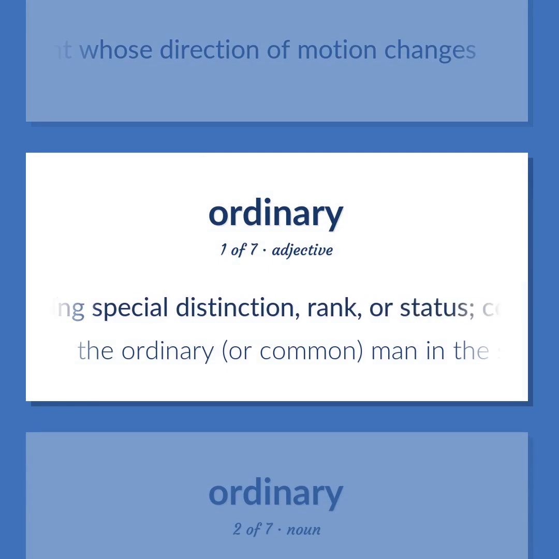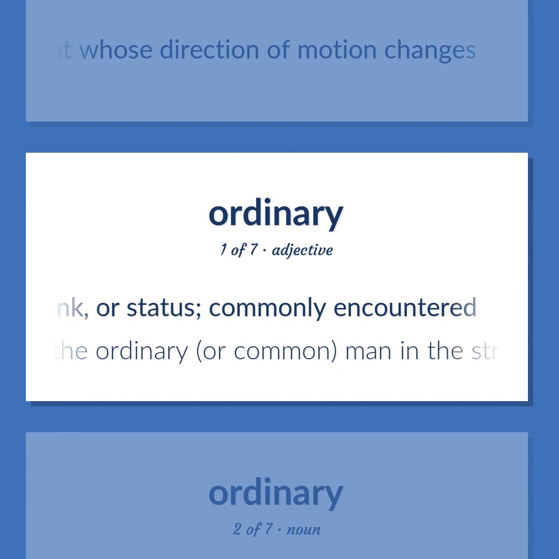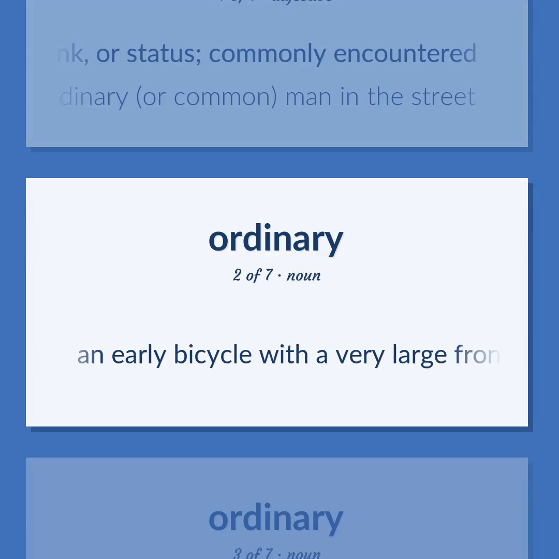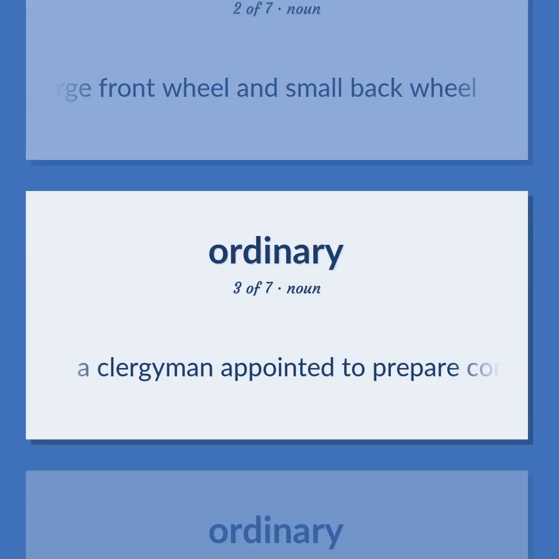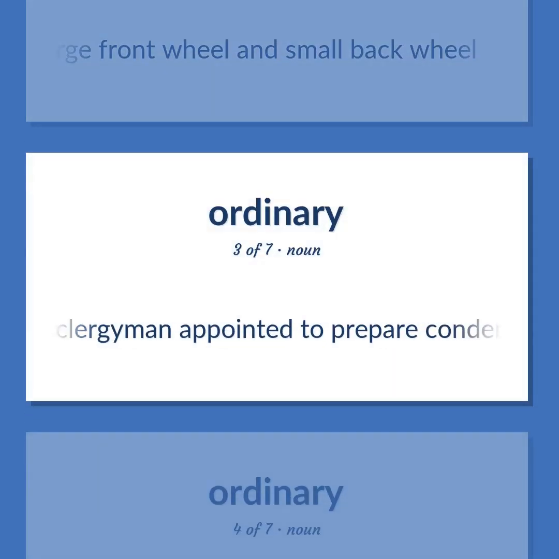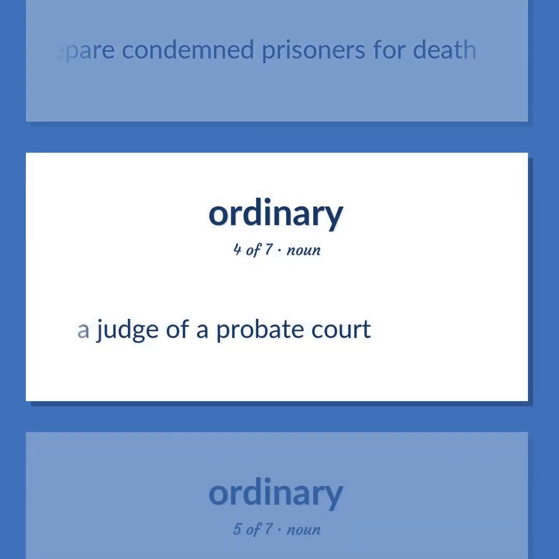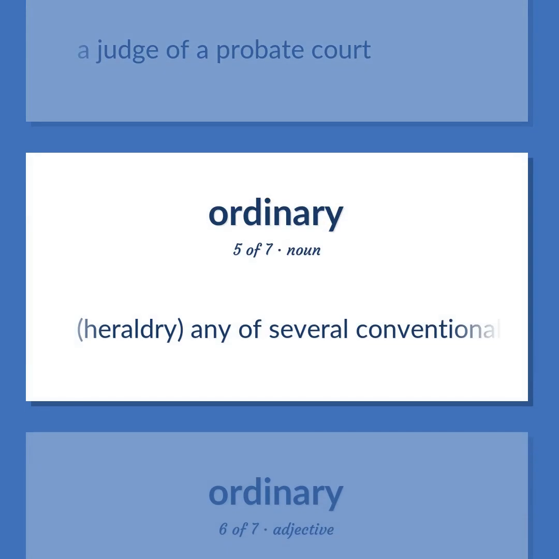Lacking special distinction, rank, or status, commonly encountered. The ordinary, or common, man in the street. An early bicycle with a very large front wheel and small back wheel. A clergyman appointed to prepare condemned prisoners for death. A judge of a probate court. Heraldry. Any of several conventional figures used on shields.